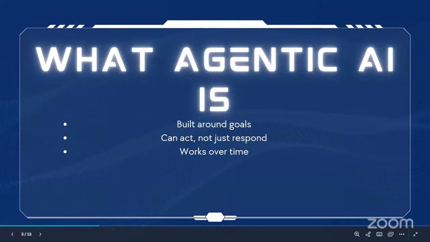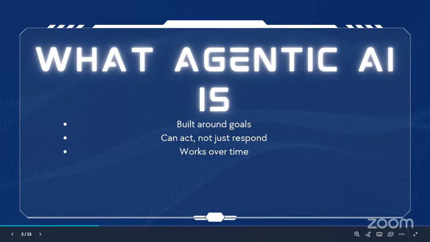Agentic AI is defined by the concept of agency. In artificial intelligence, agency refers to the ability of a system to act intentionally towards a goal over time. Traditional AI systems are reactive. They respond when asked, but they don't initiate or continue to work on their own. Agentic AI, on the other hand, is goal-driven, persistent, and capable of independent decision-making within limits.